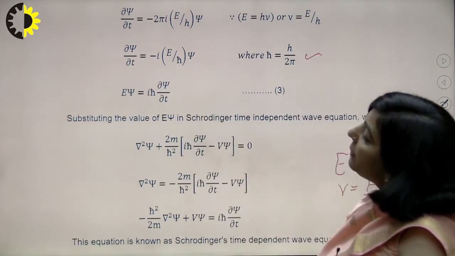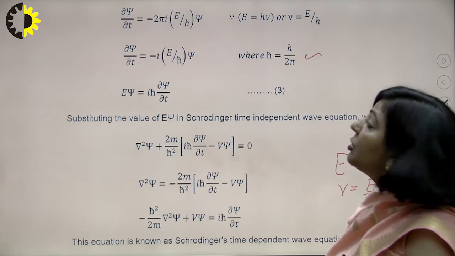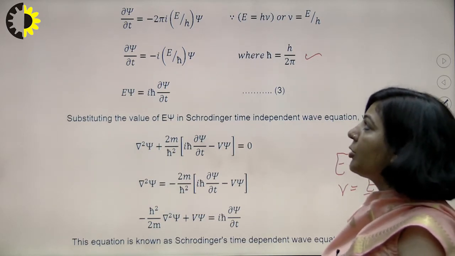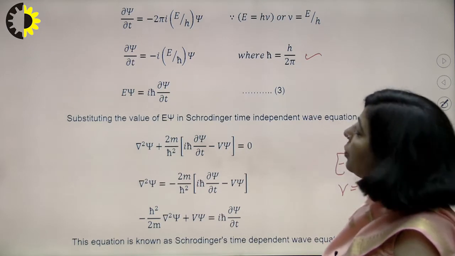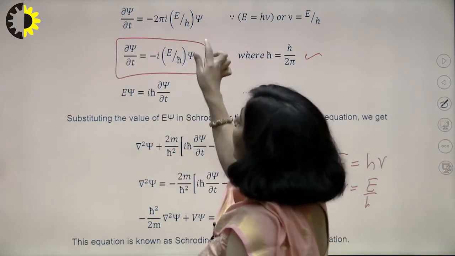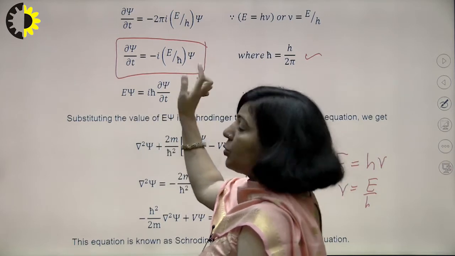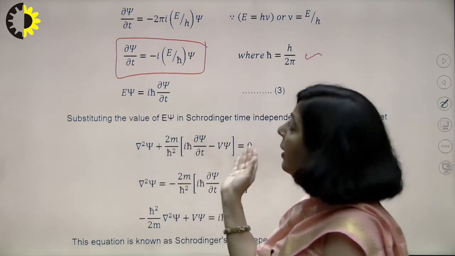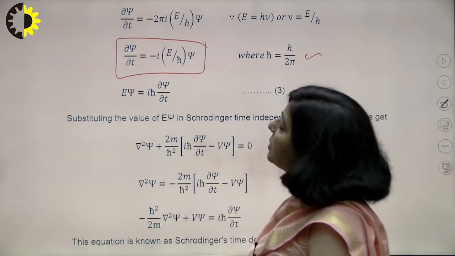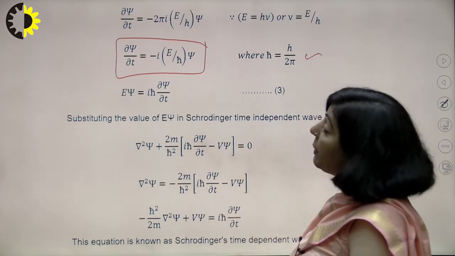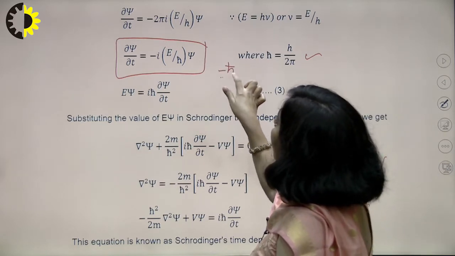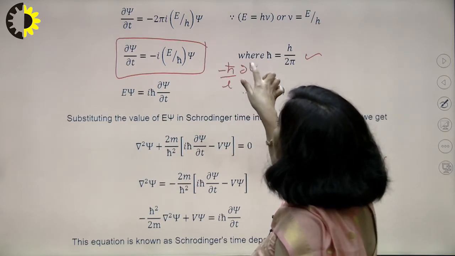So that del psi by del t, that derivative of psi with respect to t, that becomes minus I E upon h cross into psi. So from this particular term, we are going to find the value of E psi. So E psi will remain on one side, and you are going to transfer all other terms on the other side. So E psi is actually minus h cross upon I into del psi by del t.